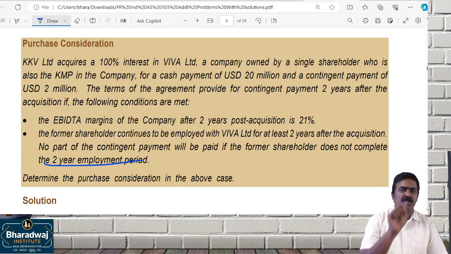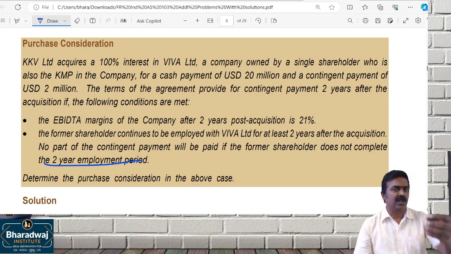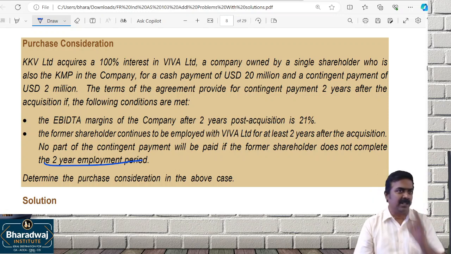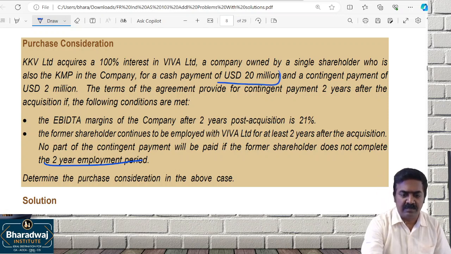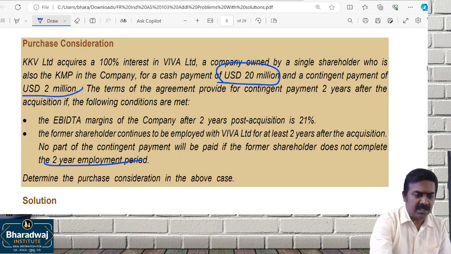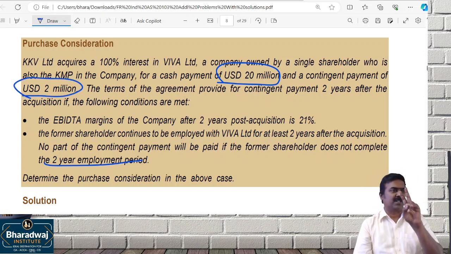Wait. You are the single shareholder. Okay, let us say I am the single shareholder in the company. You are acquiring 100% of my company. And you are telling we will be paying 20 million now for the acquisition, plus the US dollar 2 million will be paid depending upon satisfaction of two conditions.